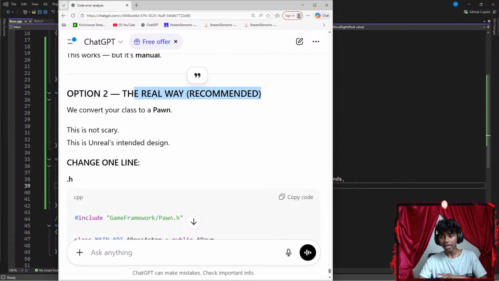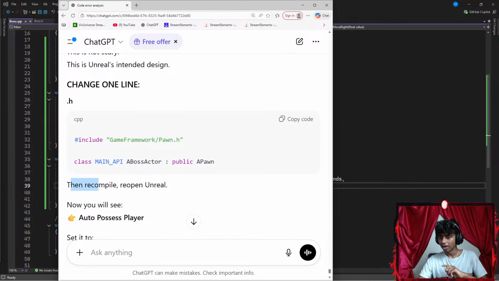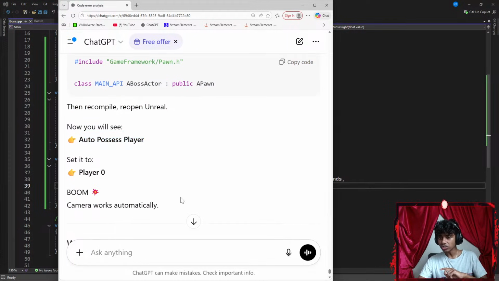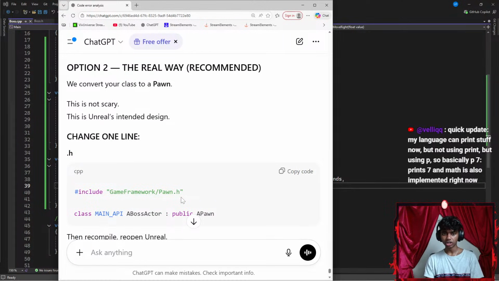The recommended way: convert your class to a pawn. This is not scary, this is Unreal's intended design. So we include GameFramework slash Pawn. Okay, change one line: class MAIN_API, public APawn. Then compile and reopen Unreal. Now you'll see auto possess player. Set it to player 0. Okay, I might try this. Your player start is adding a pawn to your control.